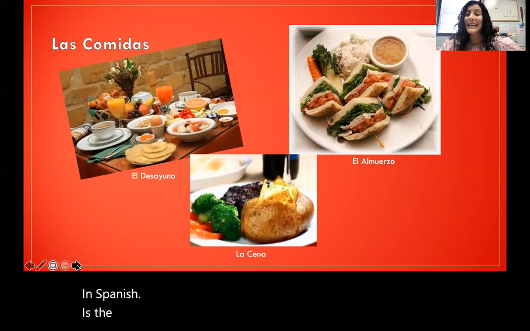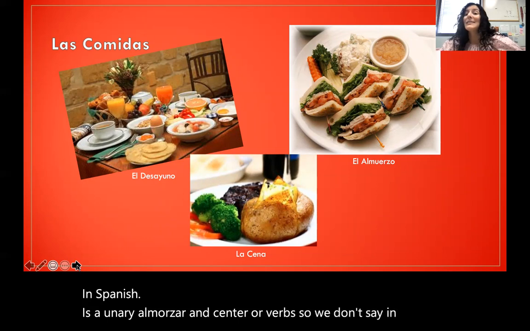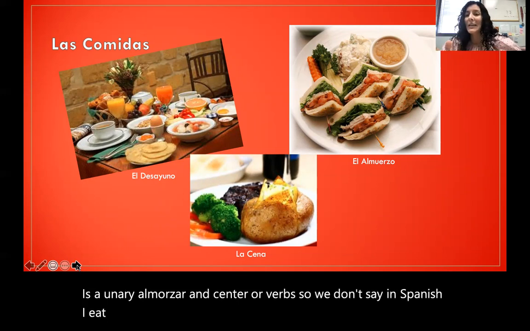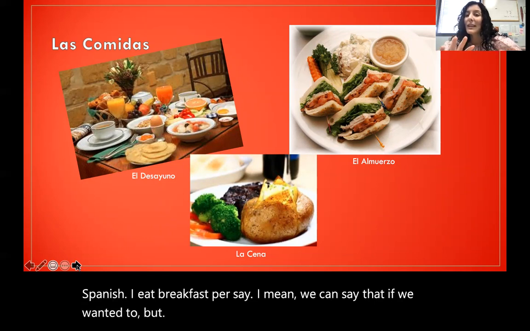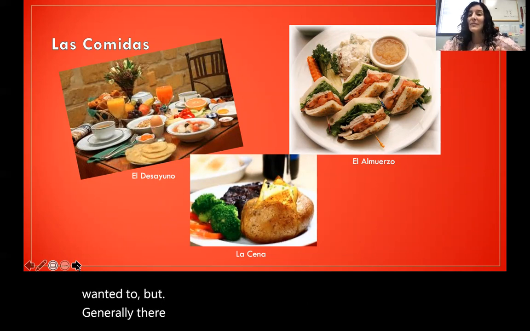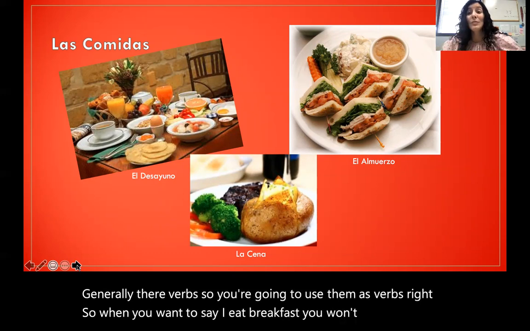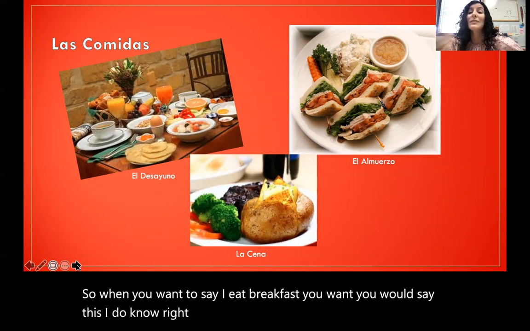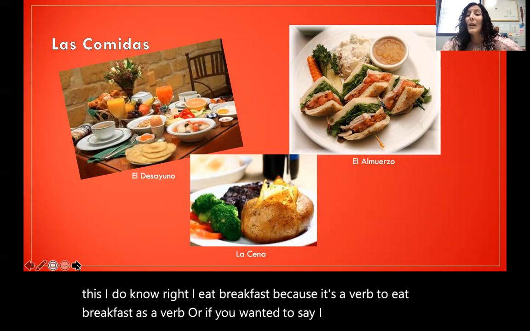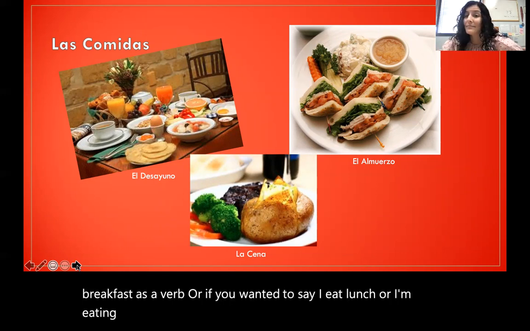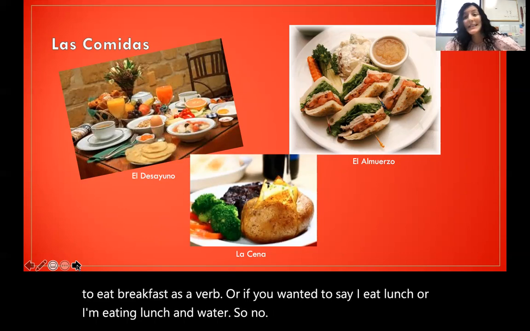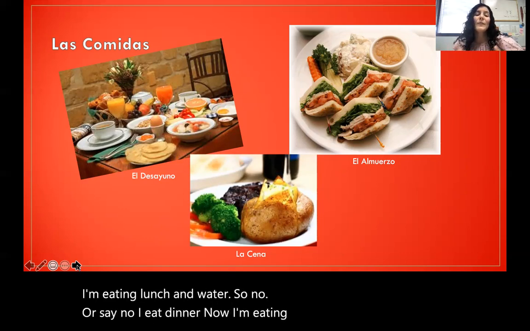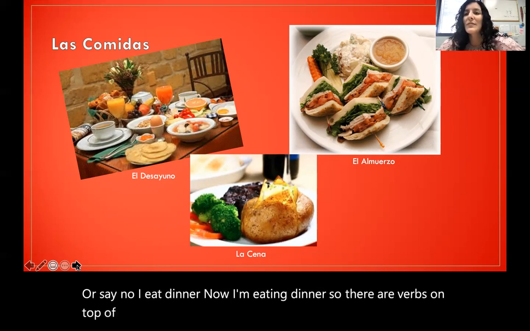Desayunar, almorzar, and cenar are verbs. So we don't say in Spanish, I eat breakfast per se. I mean, we can say that if we wanted to, but generally they're verbs. So when you want to say, I eat breakfast, you would say desayuno, because to eat breakfast is a verb. Or if you wanted to say, I ate lunch, or I'm eating lunch, almuerzo. Or ceno, I ate dinner, I'm eating dinner. So they're verbs on top of also being the words for meals.